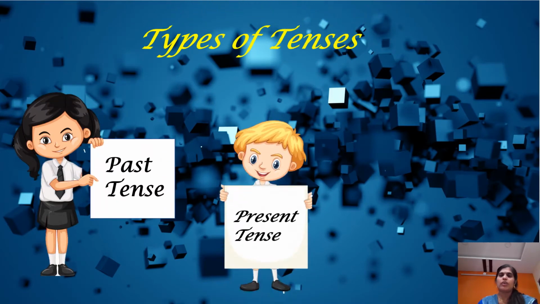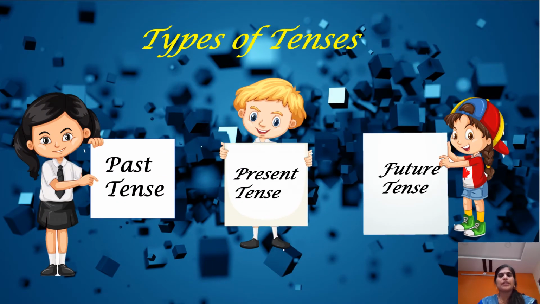Children, you have come across the meaning of the word tenses. Now we shall see how many types of tenses there are. In any language, there are three types of tenses. That is, past tense, present tense, and future tense.